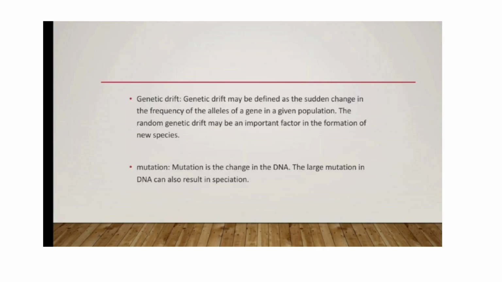Genetic drift. Genetic drift may be defined as sudden changes in the frequency of alleles in a population. Random genetic drift may be an important factor in the formation of new species. Mutation. Mutation is known as a sudden change in DNA. A large mutation in DNA can also result in speciation.